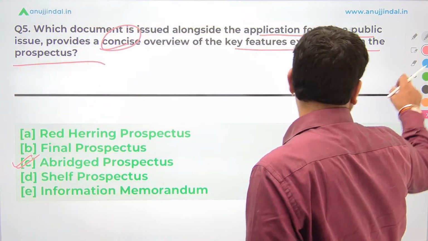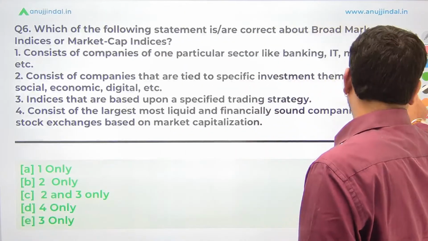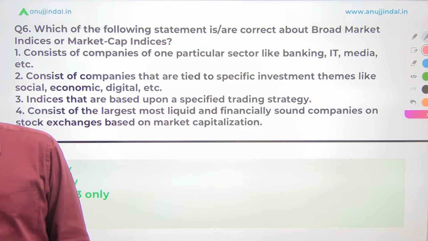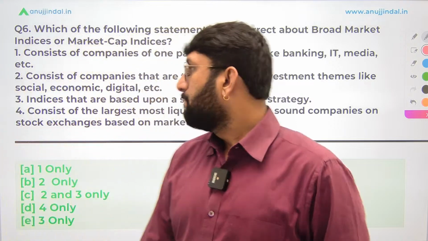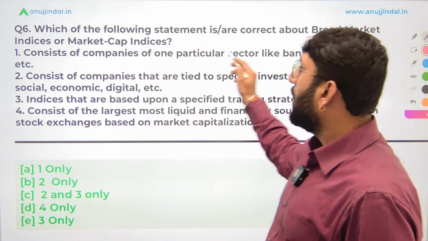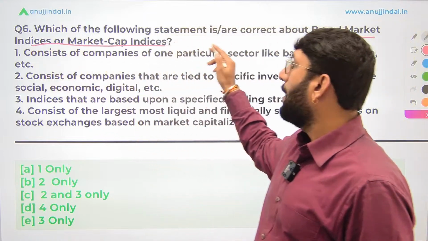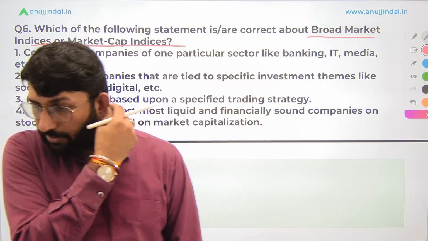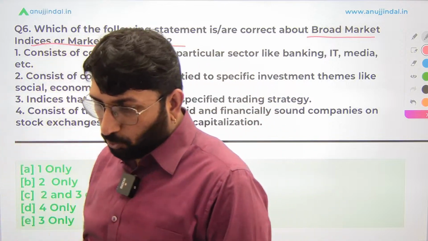Wonderful. Let's move forward. Let's go to the sixth question now. Now the questions are going to be slightly on a difficult side. That means moderate level questions. Which of the following statements are correct about broad market indices or market cap indices? Remember we discussed the various kinds of indices. Okay. Yes, absolutely.